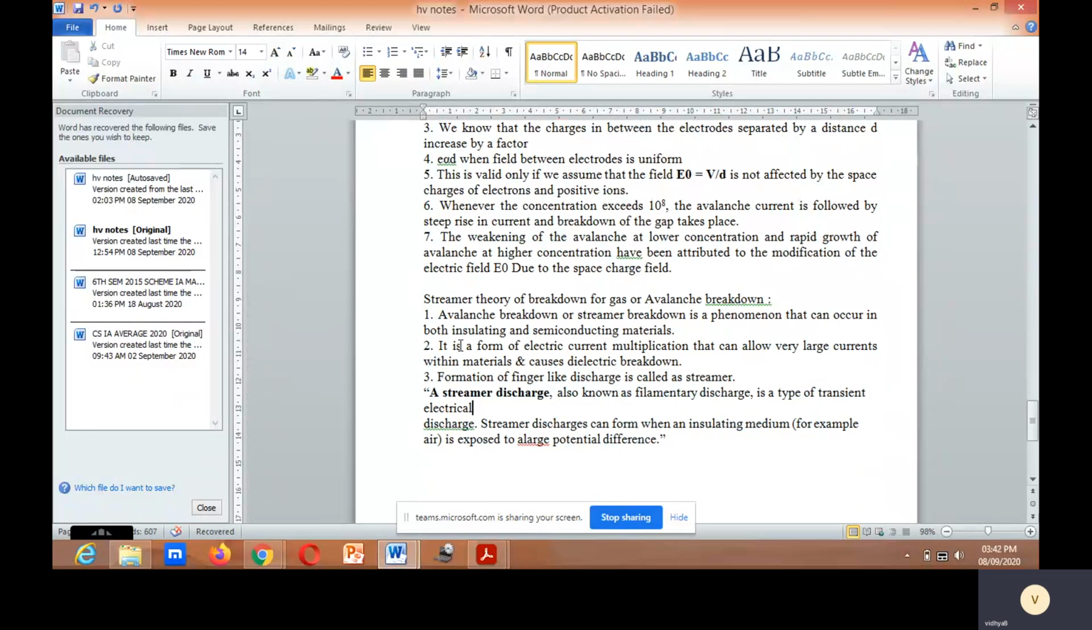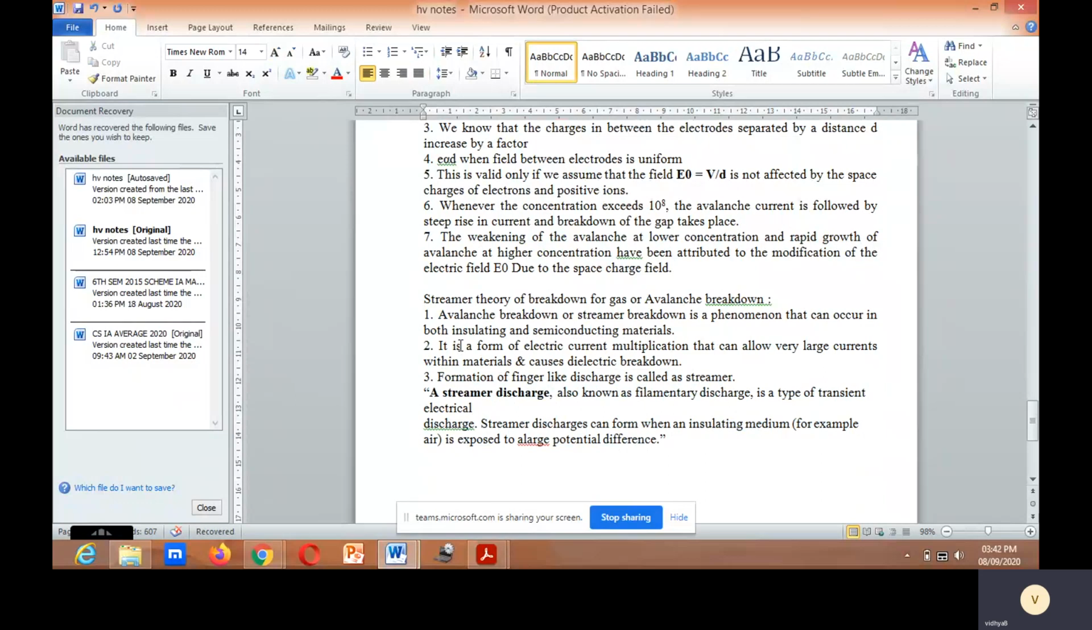It is a form of what? Electric current multiplication that can allow very large current within materials, and it will cause a dielectric breakdown. The formation of a finger-like discharge is called a streamer.